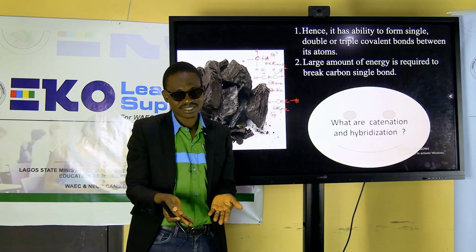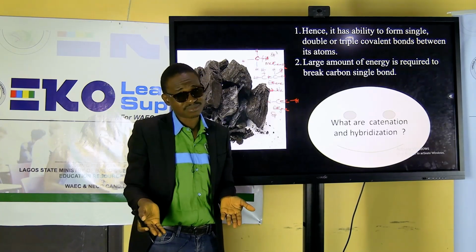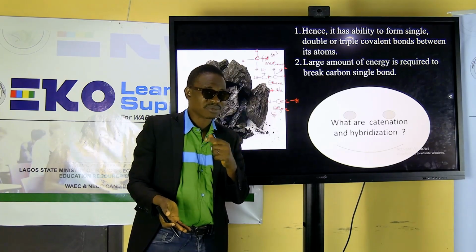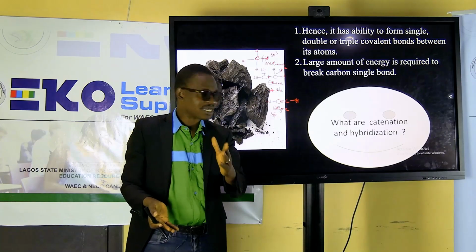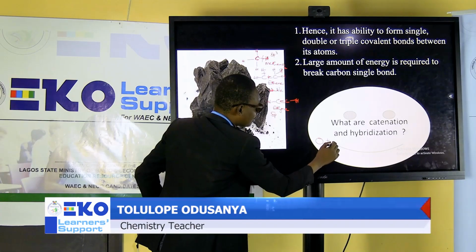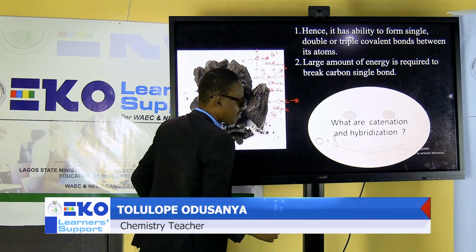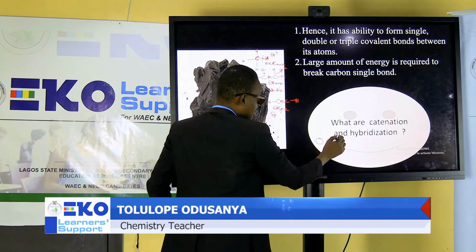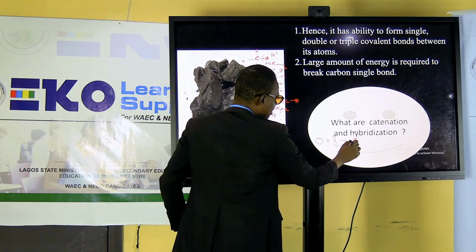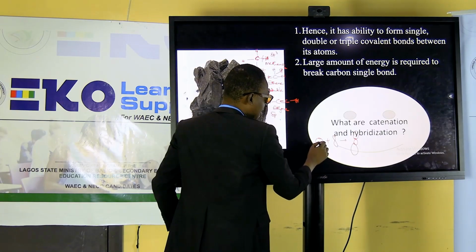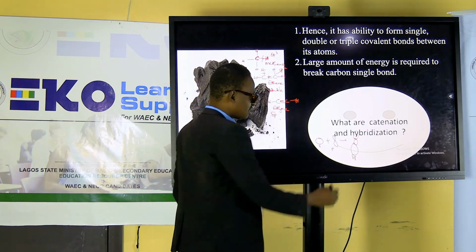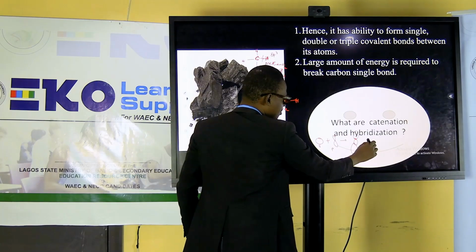I wish to illustrate this, but it will take a longer time, and we might not be able to. Don't worry, in my next class, just make sure you are following me, I'm going to talk more about hybridization. But get to know that hybridization simply means this s orbital combining with this p orbital to form something in this particular direction. This s and this p are forming an sp orbital. This orbital will have the same energy.